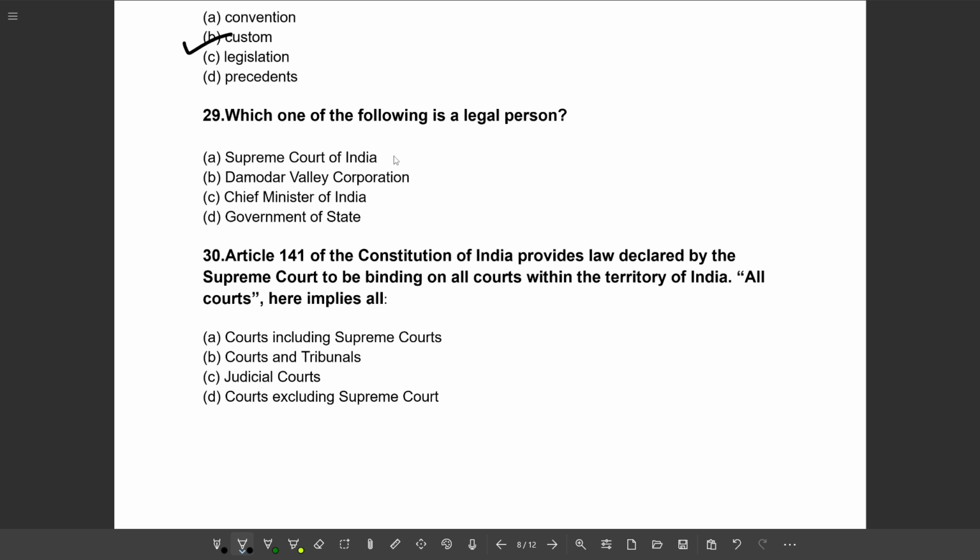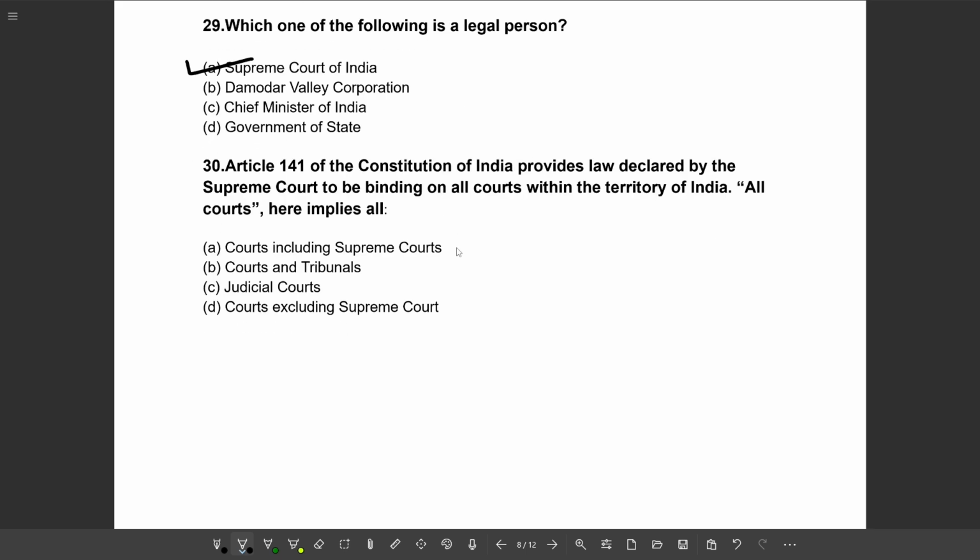Next question. Which one of the following is a legal person? Option A, Supreme Court of India. Option B, Damodar Valley Corporation. Option C, Chief Minister of India. Option D, Government of State. So the correct option will be option A, Supreme Court of India.